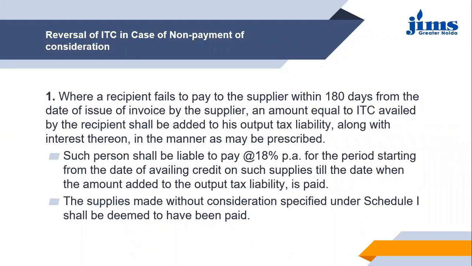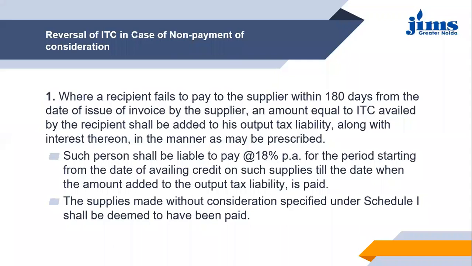So on those 190 days, at the rate of 18% per annum, the interest will be charged. So 190 days divided by 365 at the rate of 18%. That will be the effective rate of interest, which will be charged as per the number of days involved between these two events.